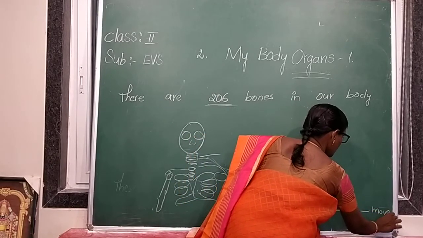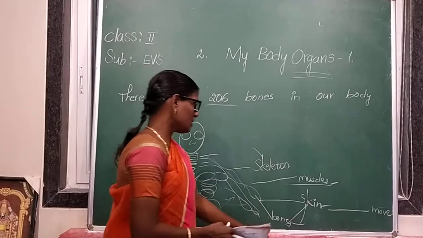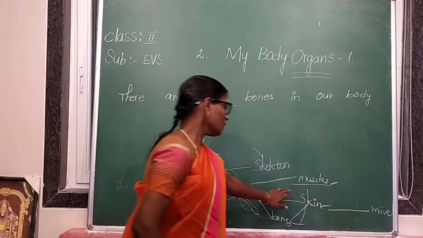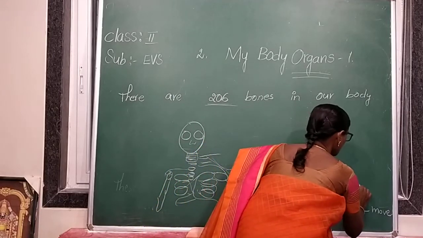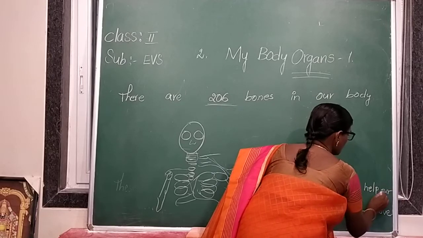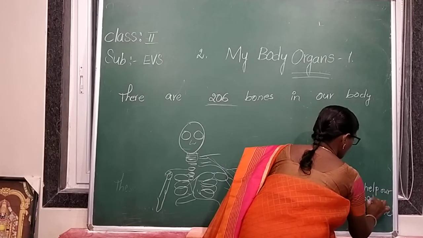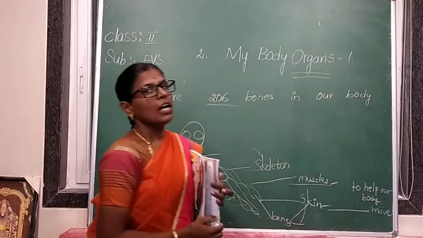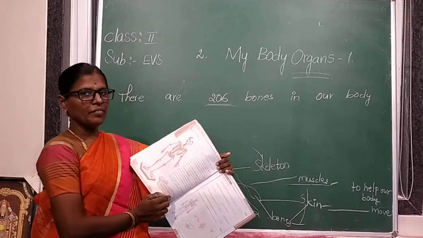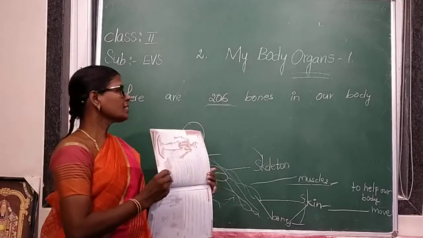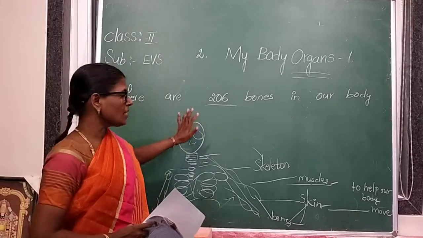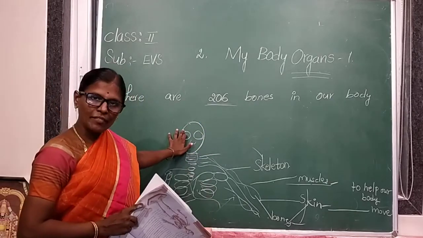How do we help our body move? Which parts help? Muscles, skin and bones help our body move. Understood, everyone? Our body is a machine and we have many organs. Some organs we can see, some organs we cannot see because they are present inside our body.